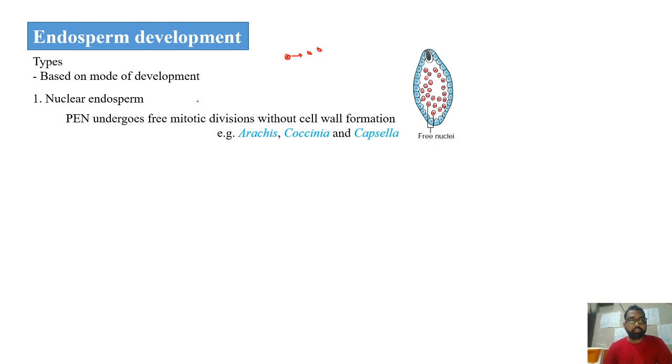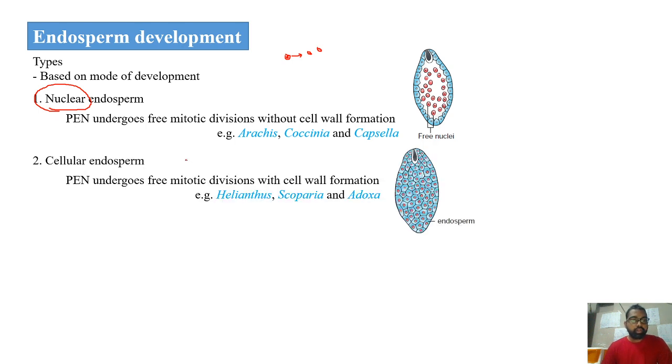This nuclear division is therefore free mitotic division without cell wall formation. Such kind of endosperm is called nuclear endosperm, as free nuclear divisions are taking place. So this is how it appears. You can see these are all the free nuclei present inside. This can be seen in the case of Arachis, Coccinia, and even in Capsella also.